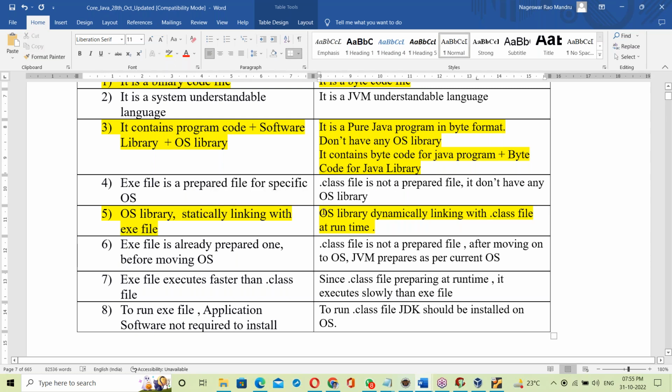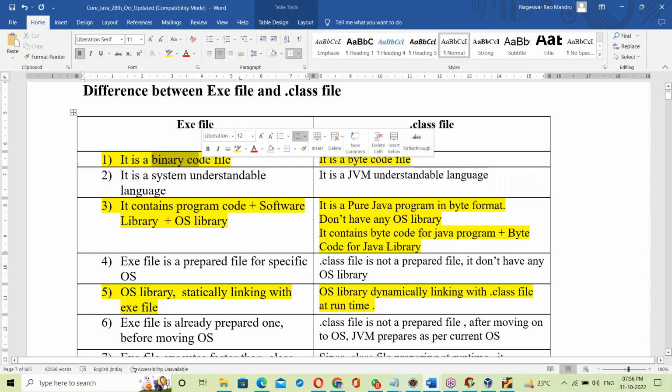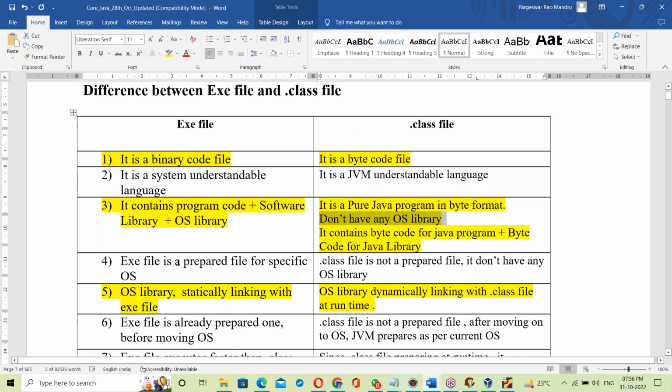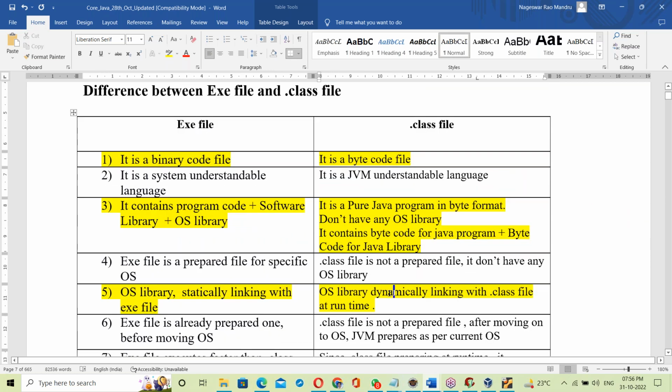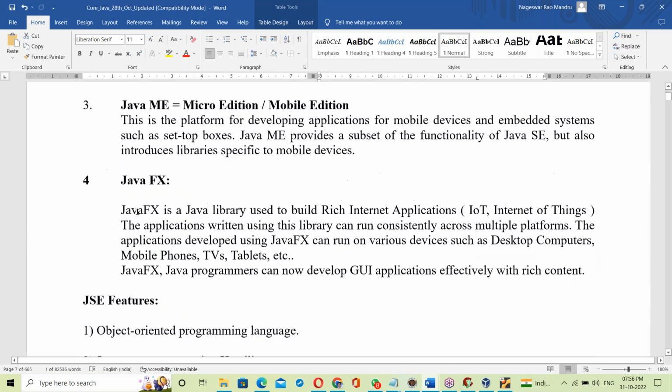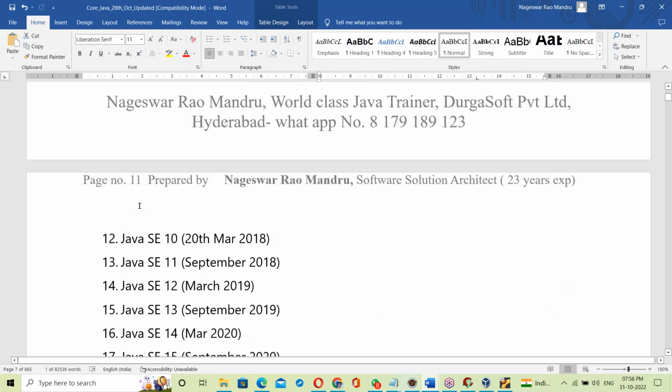For a .class file, the OS library is dynamically linked. So the main differences are: exe is a binary code file, .class is a byte code file; exe contains the OS library, .class doesn't; exe is statically linked, .class is dynamically linked. That's all about platform independence. With that, all the features are completed.